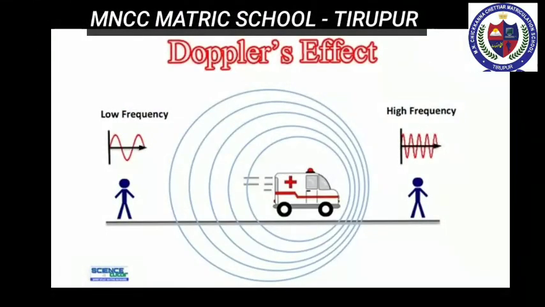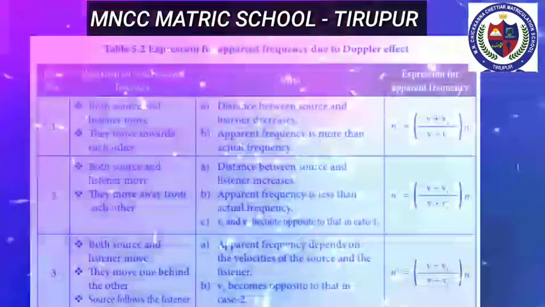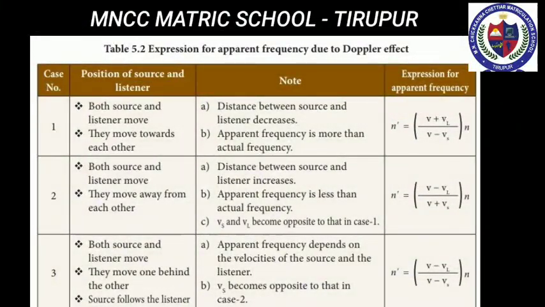Next, we move to Doppler effect. Whenever there is a relative motion between a source and a listener, the frequency of the sound heard by the listener is different from the original frequency of sound emitted by the source. This is known as Doppler effect. Next, let's learn about the expression for apparent frequency due to Doppler effect.